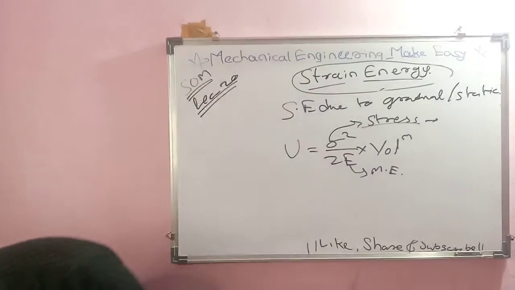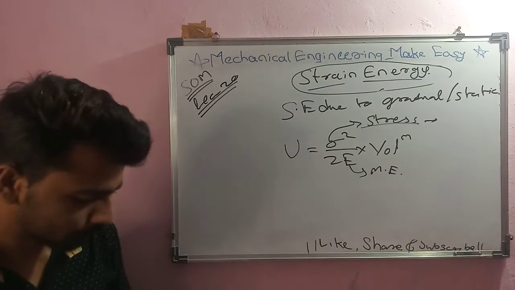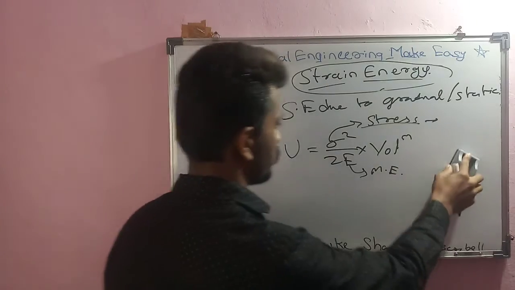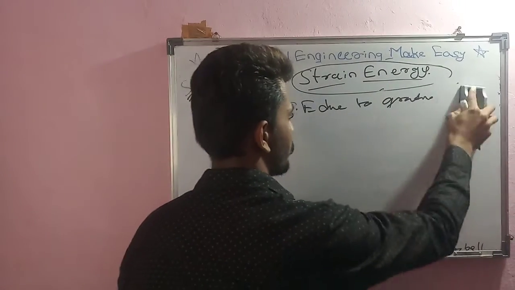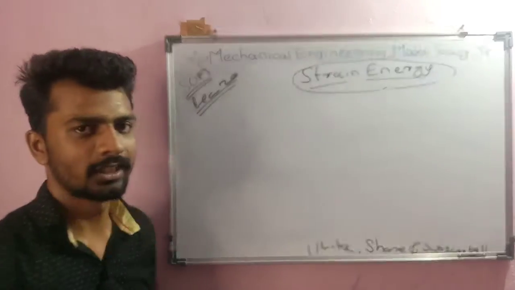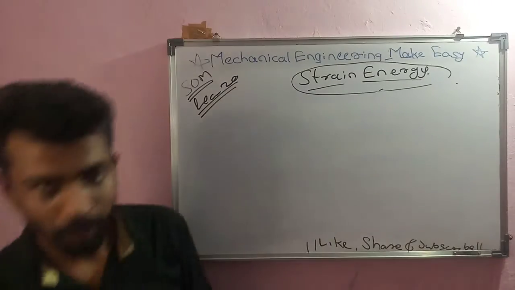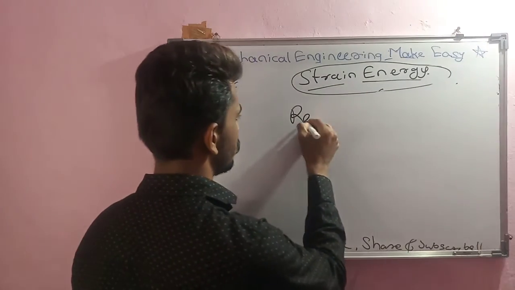Before going to another formula, there is one concept, that is resilience. What exactly is resilience?